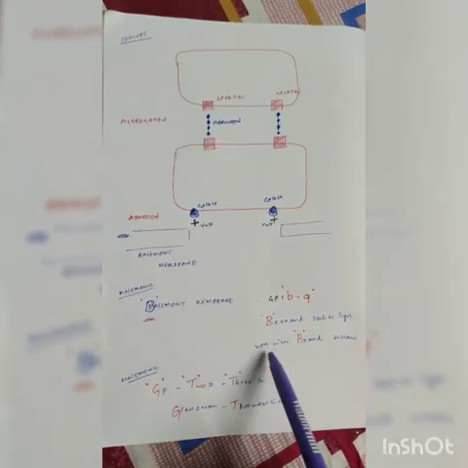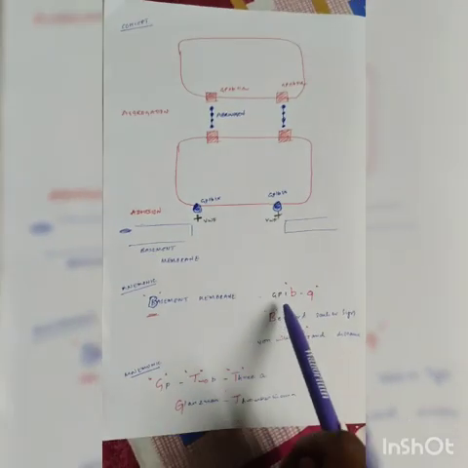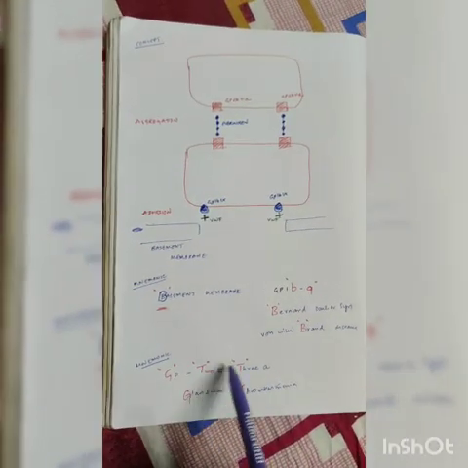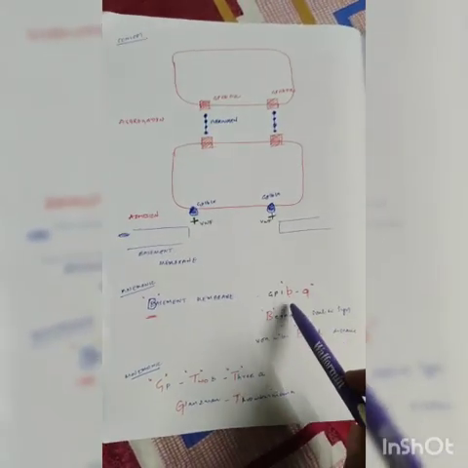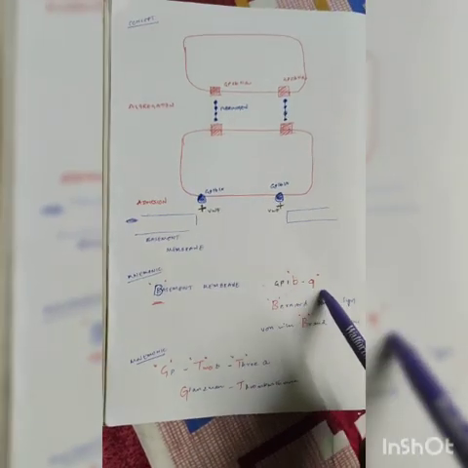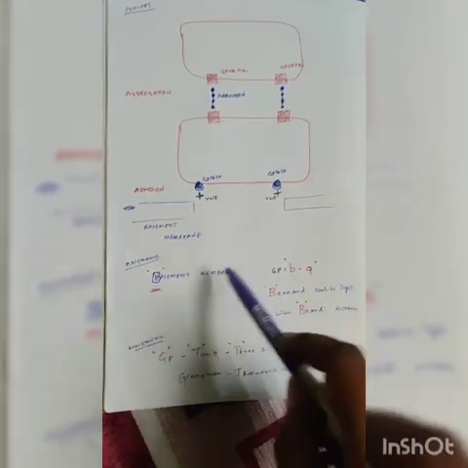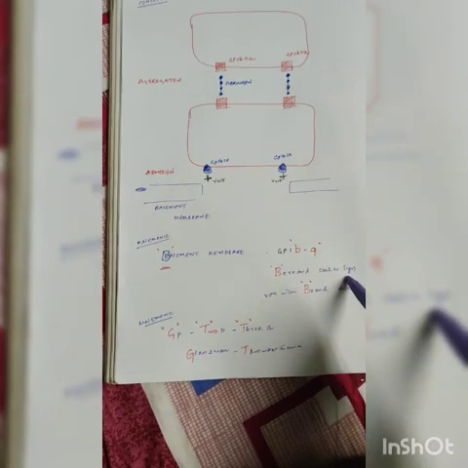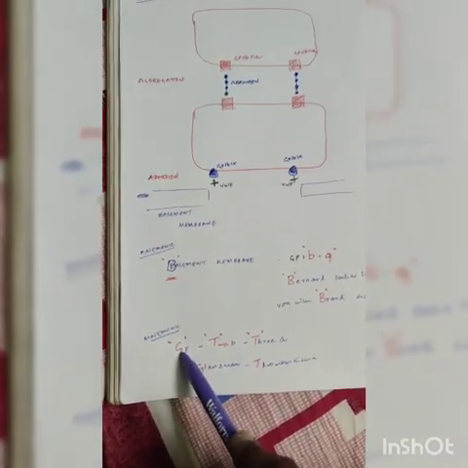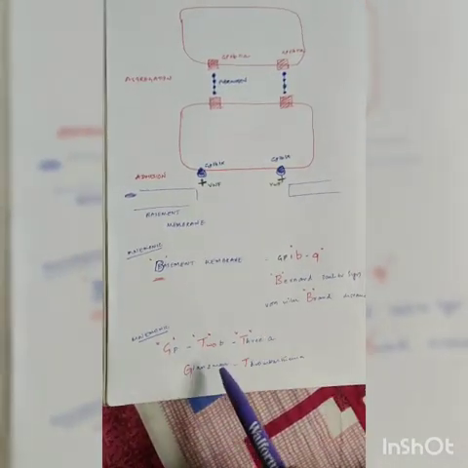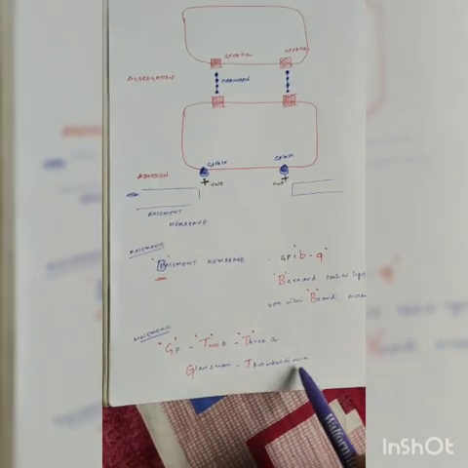This is simple to remember, the same name, the same factor, but GP1b9 and GP2b3A you will confuse. The reason I made this mnemonic: GP1b9, B for basement membrane, B for Bernard-Soulier. Again, if you don't have GP2b3A, you will get Glanzmann's thrombasthenia.